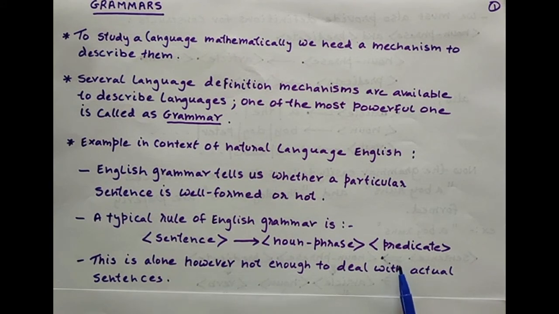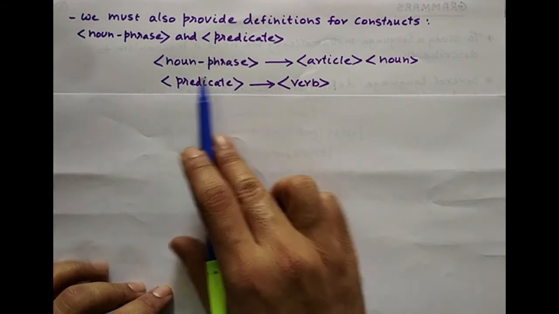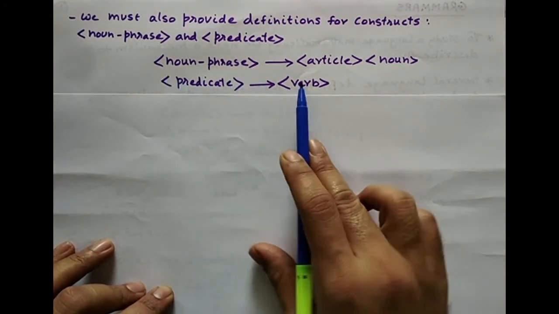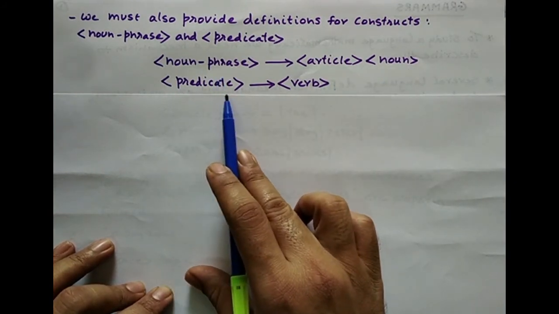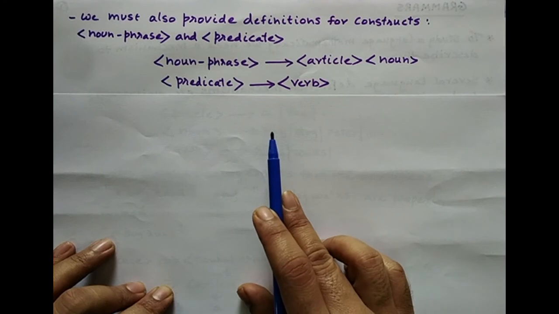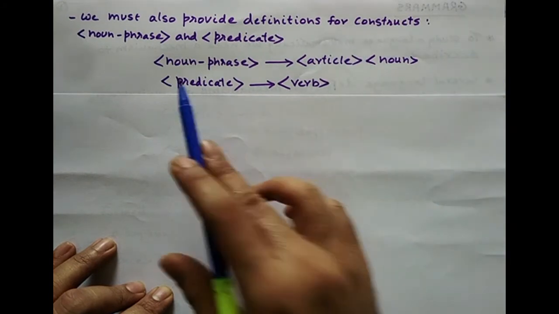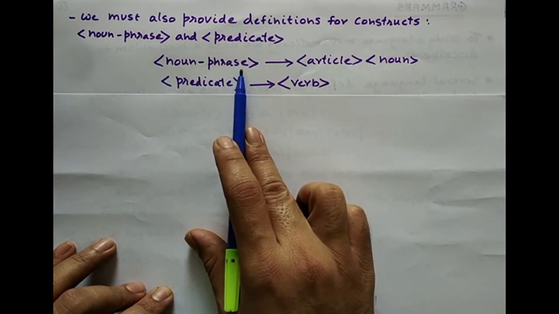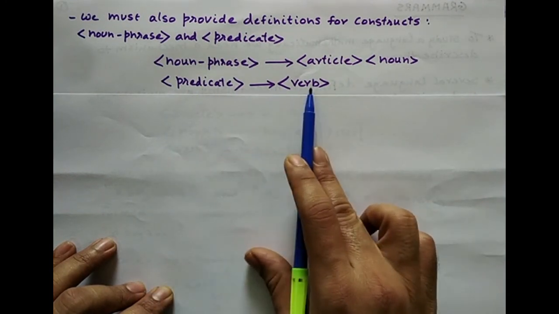So we will have to define a rule saying what a noun phrase is. We will also have to define a rule saying what a predicate is. So let us see that. Noun phrase is formed from an article followed by a noun. And also a predicate can be a verb. So I have introduced two more rules to my original rule. That is, sentence can be formed from noun phrase and predicate. And now further I have defined what a noun phrase is. Noun phrase is formed from an article followed with a noun. Similarly, a predicate is formed from a verb.